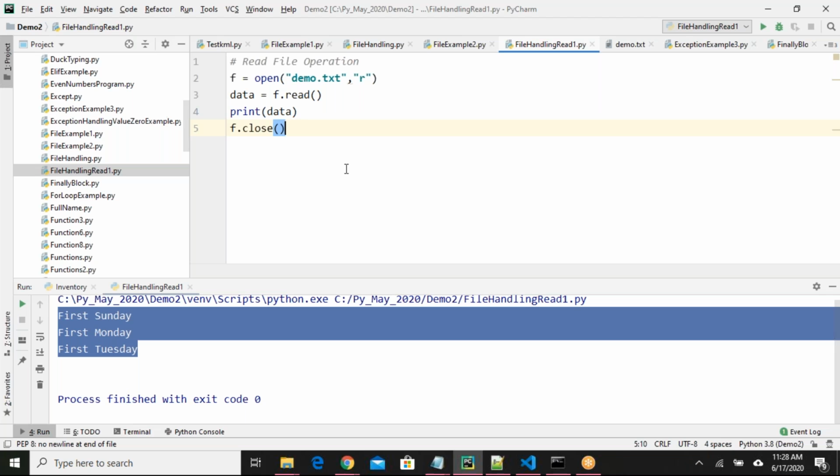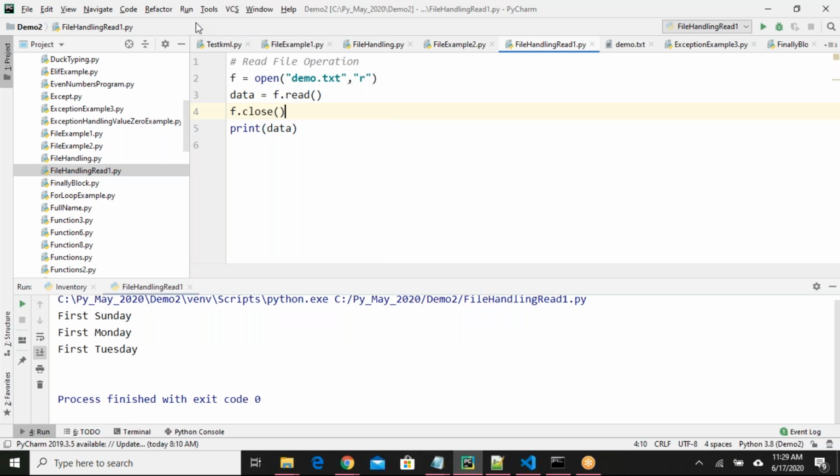So in our example, in line number 4, I don't need the f object, right? So simply what I'll do is after line number 3, after reading data and assigning it into the data variable, I don't need the file object. So simply I'm closing the file object immediately after reading the data. The previous way will also work for you, no issues. This way also will work for you, no issues. But we are closing the file object at the earliest possible so that we are releasing some memory, and it's a good practice. Okay, output wise, I don't see any difference.